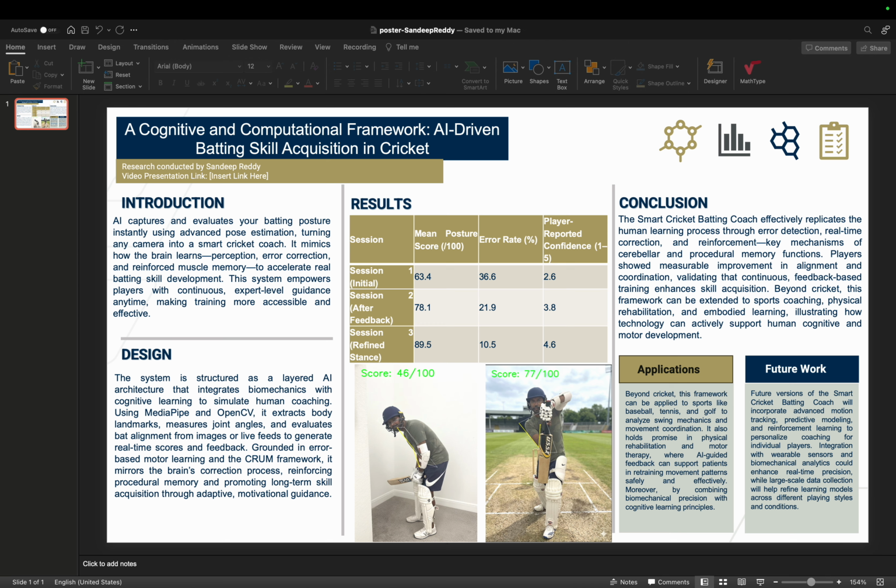The system's applications extend far beyond cricket. This framework can be applied to different sports like baseball and tennis, and it can also be used in physical rehabilitation or motor therapy, or even for posture correction when sitting in front of a desk. For future work, the Smart Cricket Batting Coach will incorporate advanced motion tracking, predictive modeling, and reinforcement learning to personalize coaching for individual players. Thank you.